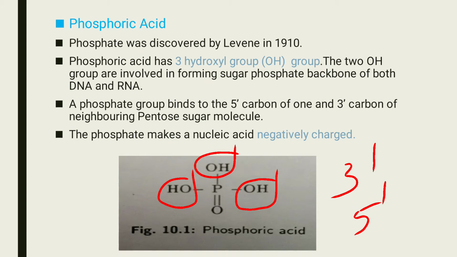Phosphoric acid has 3 hydroxyl groups. Two OH groups are involved in forming the sugar phosphate backbone of both DNA and RNA. A phosphate group binds to the 5' carbon of one and the 3' carbon of the neighboring pentose sugar molecule. The phosphate makes nucleic acid negatively charged. So here we got answers to two questions: what is the backbone of DNA, that is sugar phosphate, and what is the charge of DNA, that is negatively charged, and why it is so.